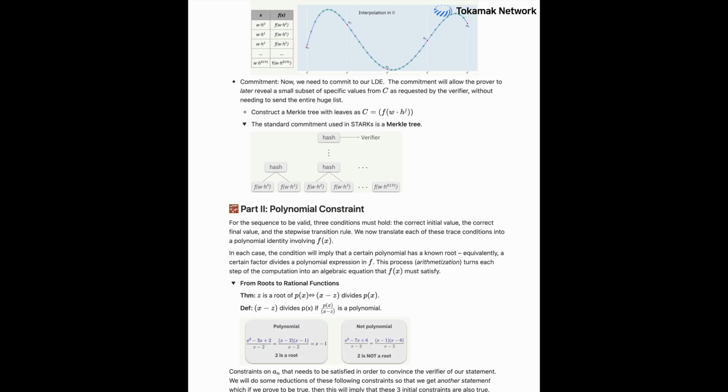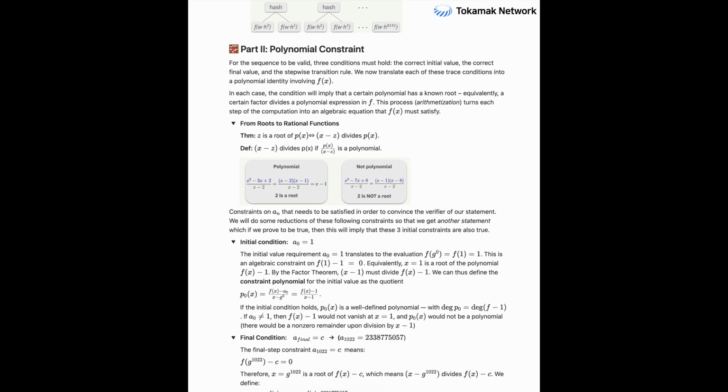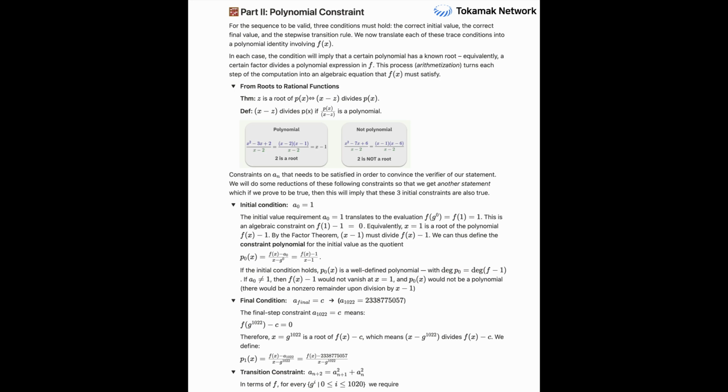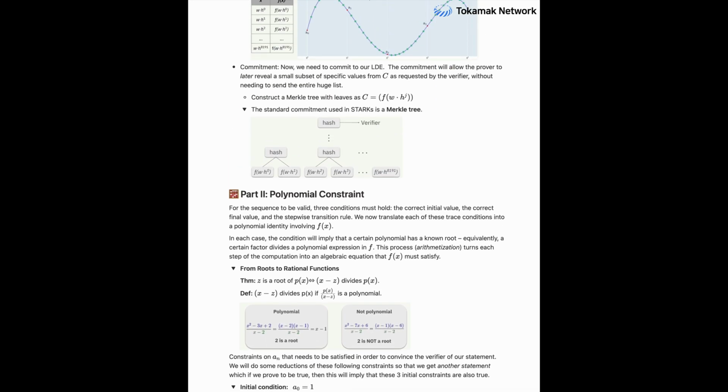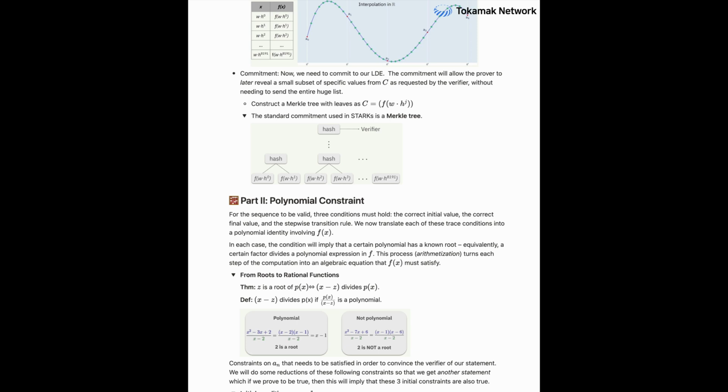This is where it gets really interesting, right? And where STARKs start to differ significantly from, say, SNARKs. Absolutely. This is a key difference. Instead of relying on things like elliptic curve pairing operations for commitment, which many SNARKs use, STARKs leverage cryptographic hash functions, specifically Merkle trees. Merkle trees.